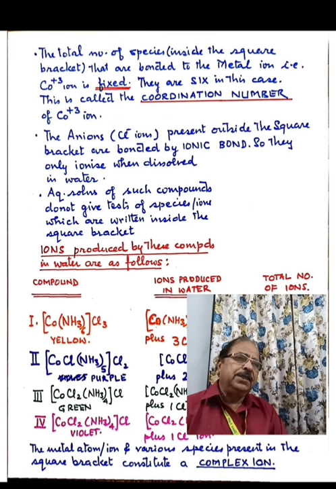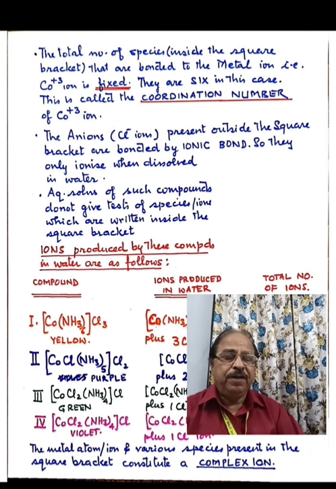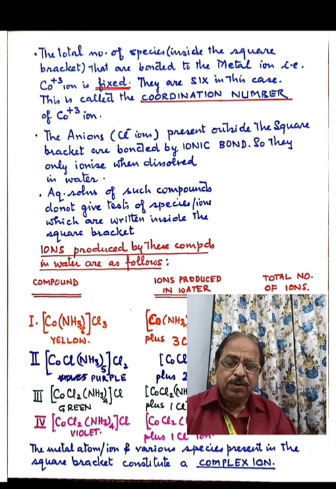So when we dissolve these compounds in water, it is only these anions which become free, which ionize, whereas all the species written in the square bracket remain intact. So the chloride ions present outside the square bracket are bonded by ionic bond, so they only ionize when dissolved in water. Aqueous solutions of such compounds do not give tests of species or ions which he wrote inside the square brackets.